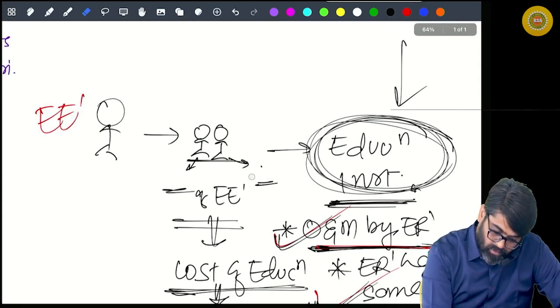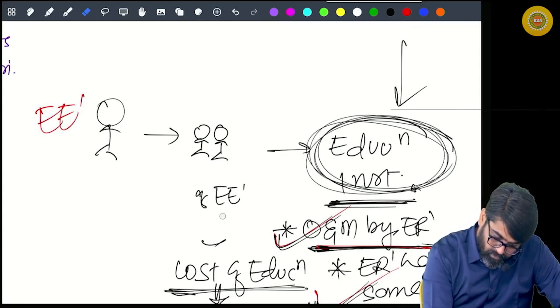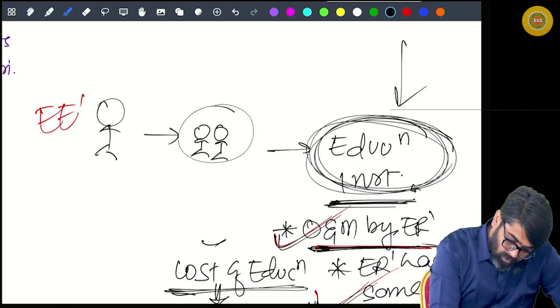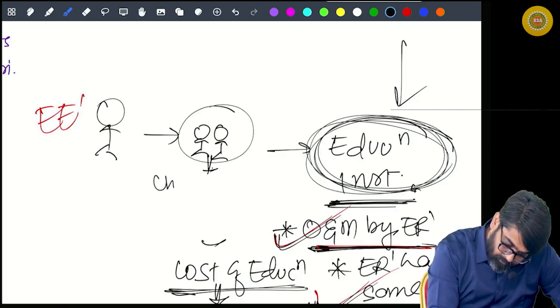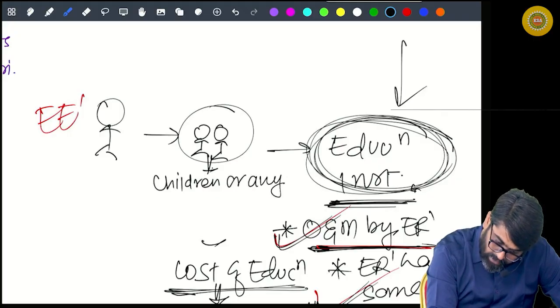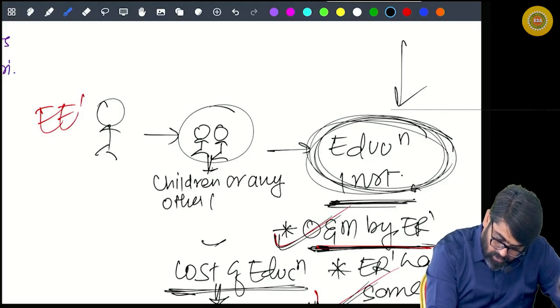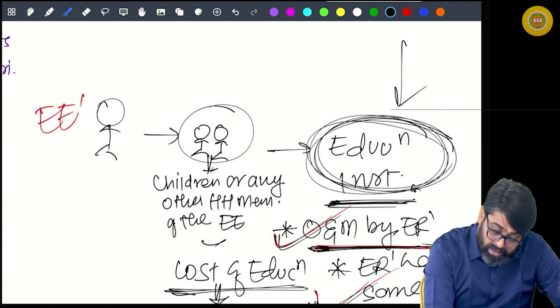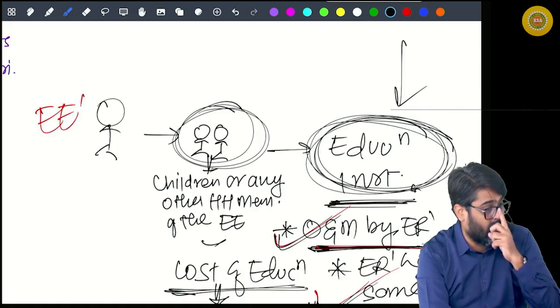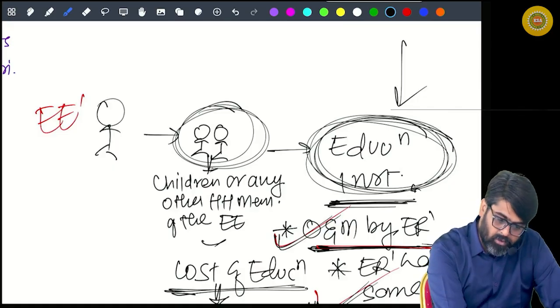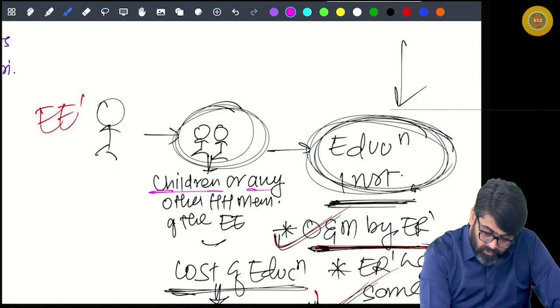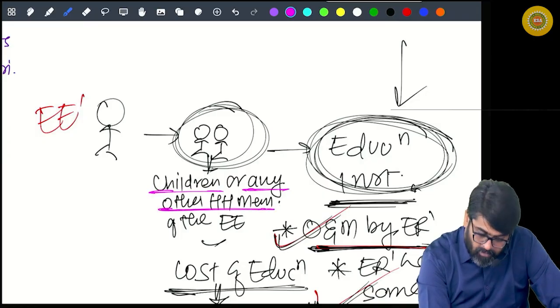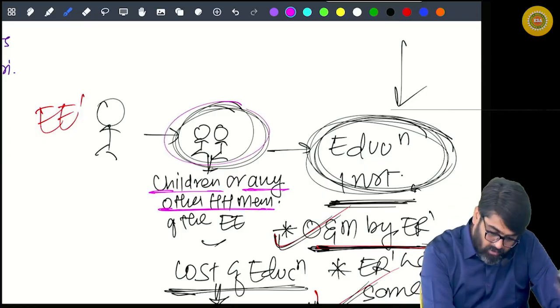This can be either children or any other household member of the employee. They are getting education. Now I have covered both together, children as well as any other household member.